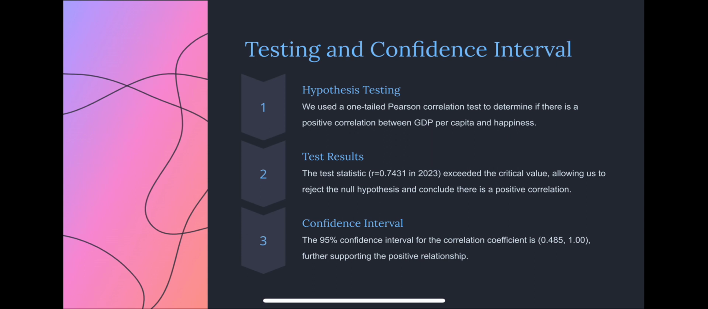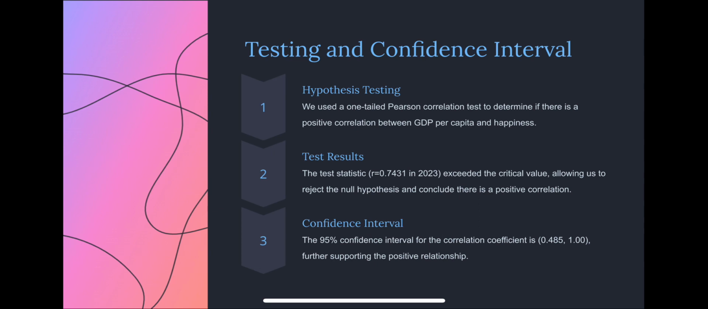The result of our test was r equal to 0.74 in 2023. So we decided to reject the null hypothesis, since our correlation coefficient indicates a strong positive correlation. In other words, our test result is greater than our critical value, which is equal to 0.211. Our conclusion is that there is enough evidence to support the claim that there is a positive correlation between GDP per capita and happiness.